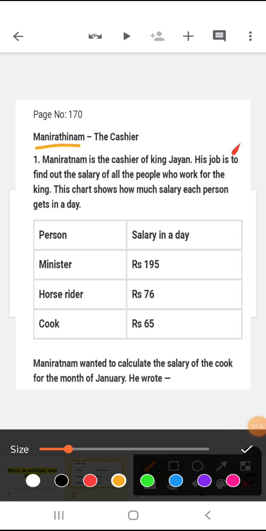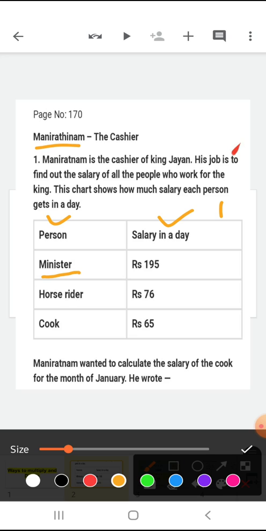Mani Ratnam is the cashier of King Jayan, and his job is to find out the salary of all the people who work for the king. As you can see, this chart shows the person and the salary in one day.